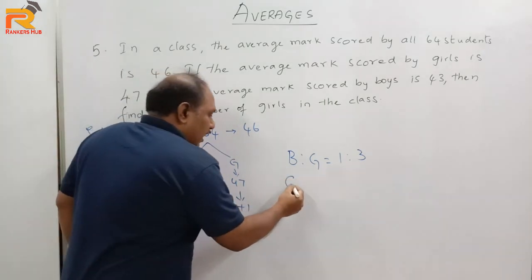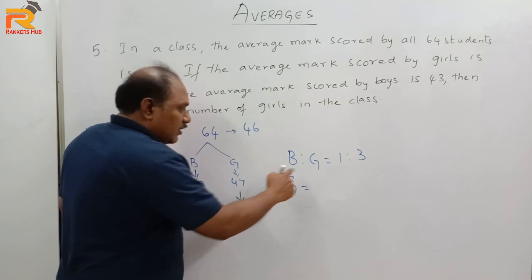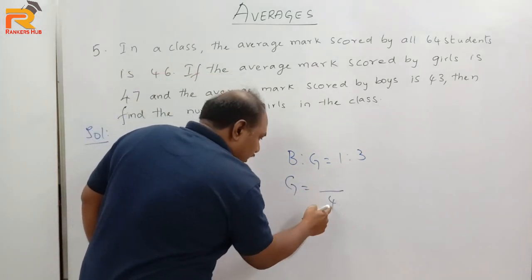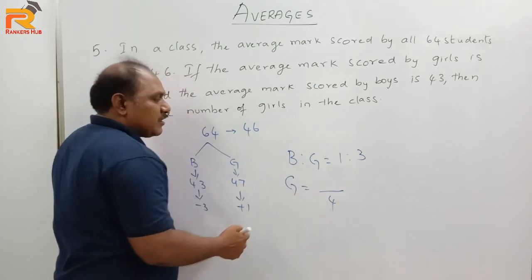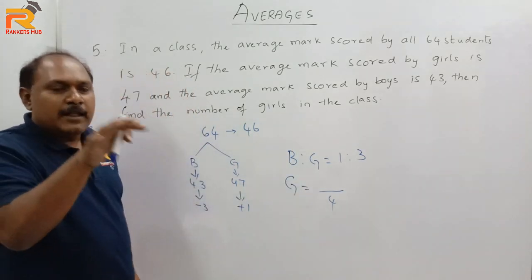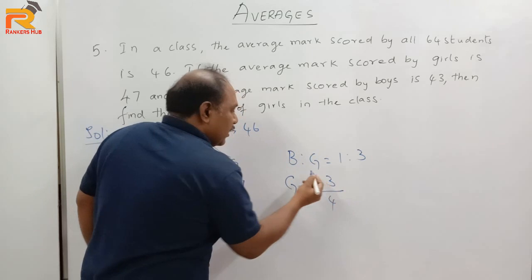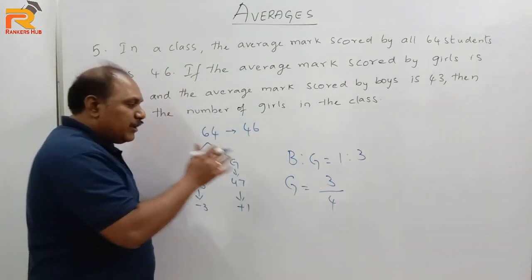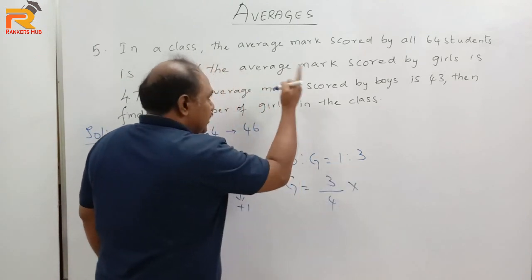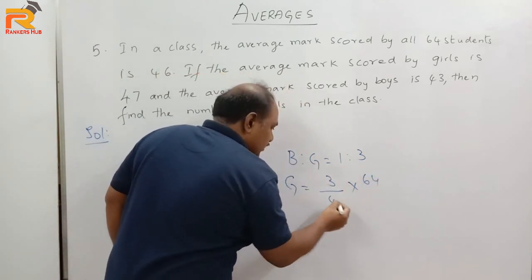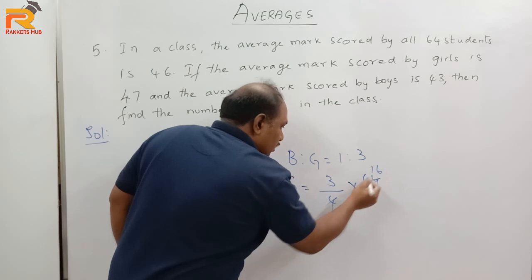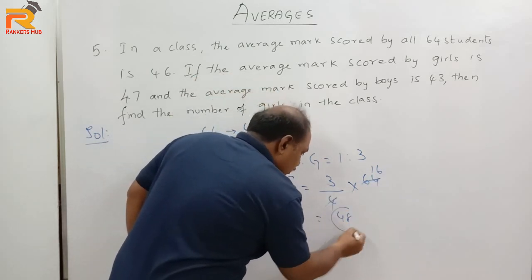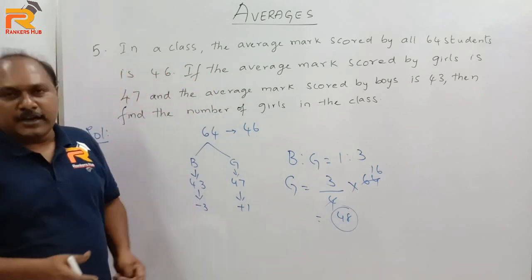So I need to find the number of girls in the class. Now the logic here is, out of every 4 students, 1 plus 3, out of every 4 students, how many are girls? Out of every 4, 3 are girls. That is, 3/4 of the students in the class are girls. 3/4 of how many students? 64 students. So 3/4 of 64. 4 16s, 16 3s are 48. So the number of girls in the class are 48.